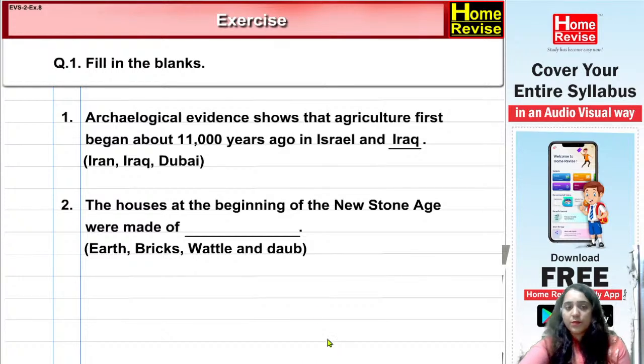The houses. Very good, Priya. Very good. The houses at the beginning of the New Stone Age were made of wattle and daub. Okay, let's understand. Answer: The houses at the beginning of the New Stone Age were made of wattle and daub.